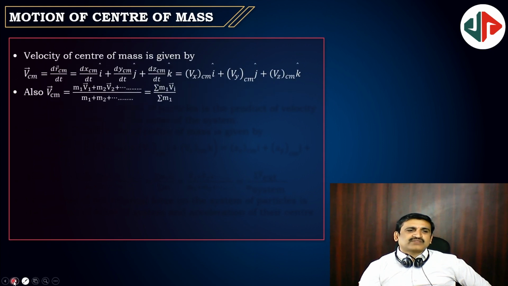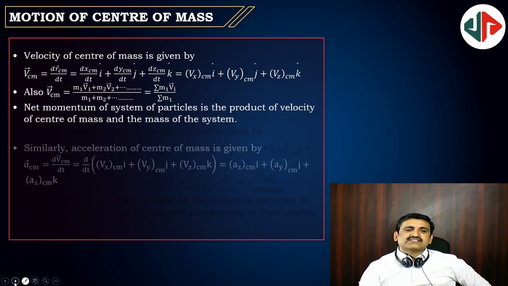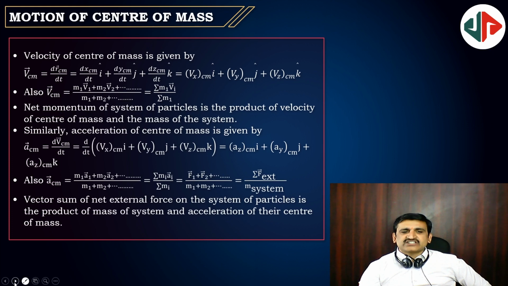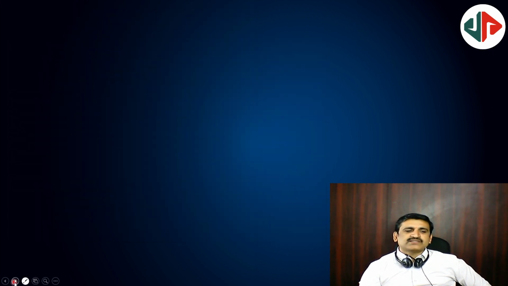Motion of the center of mass: m1 v1 plus m2 v2 plus m3 v3 by m1 plus m2 plus m3, and so on. Next, the acceleration of the center of mass will be the differentiation of that, so that m1 a1 plus m2 a2 and so on by m1 plus m2 plus m3.